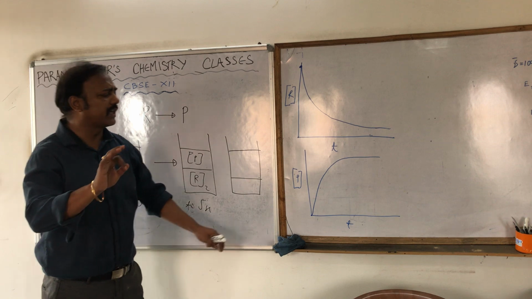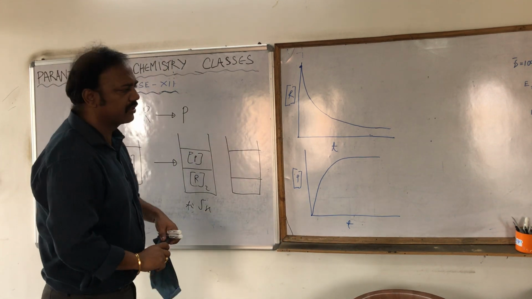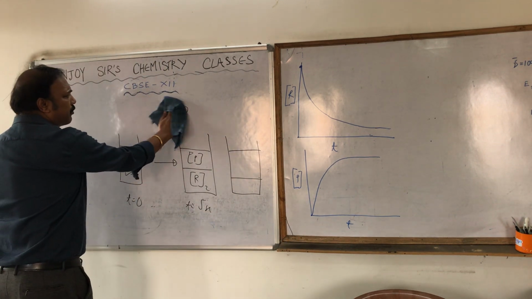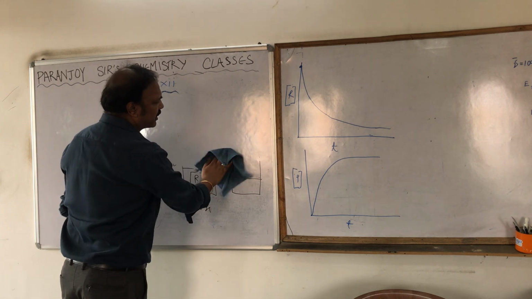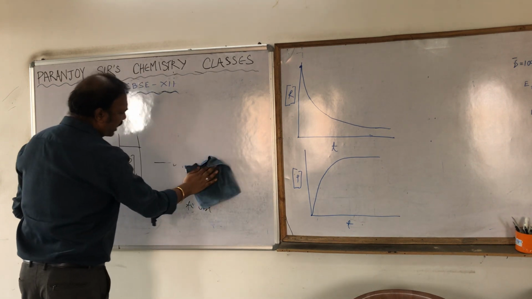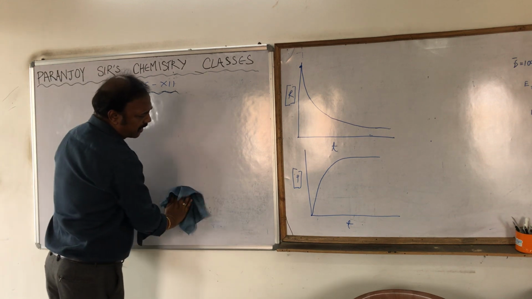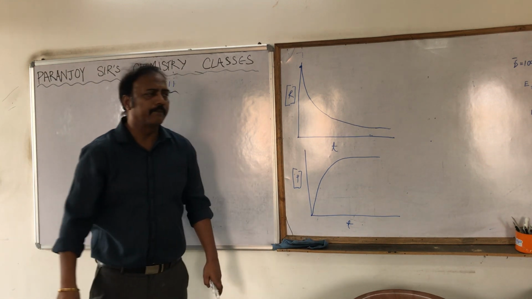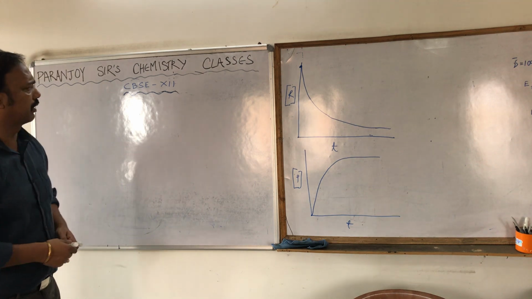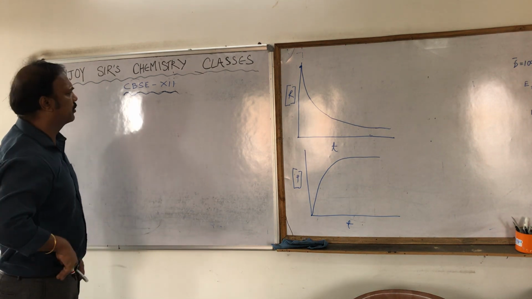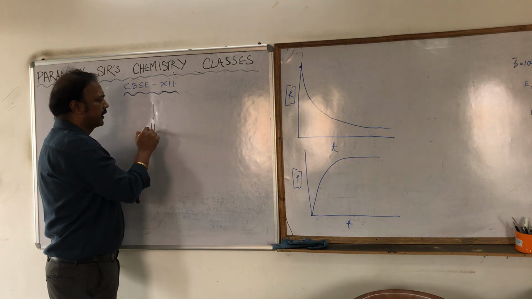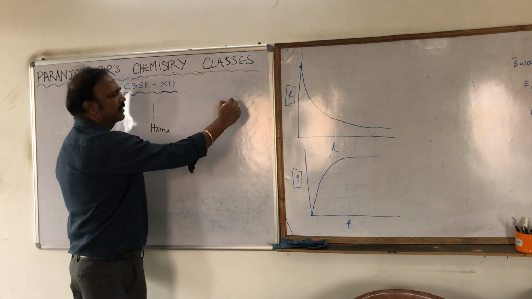Fine. Now what is speed? Before going to the speed of the reaction, let me brush up the speed factor a little bit. Suppose this is my home, and this is my school.